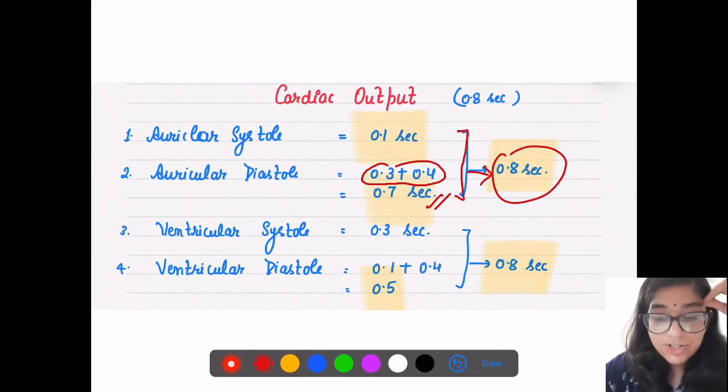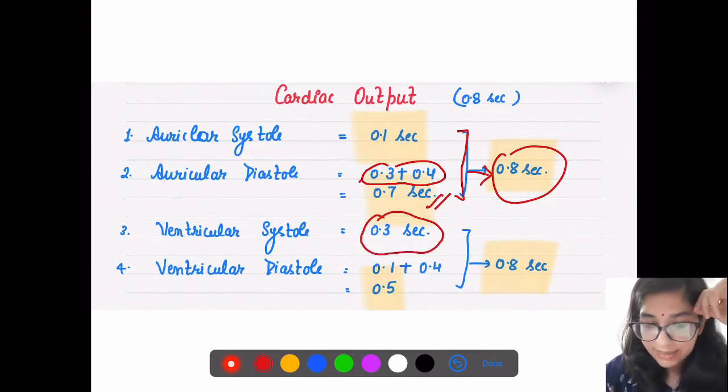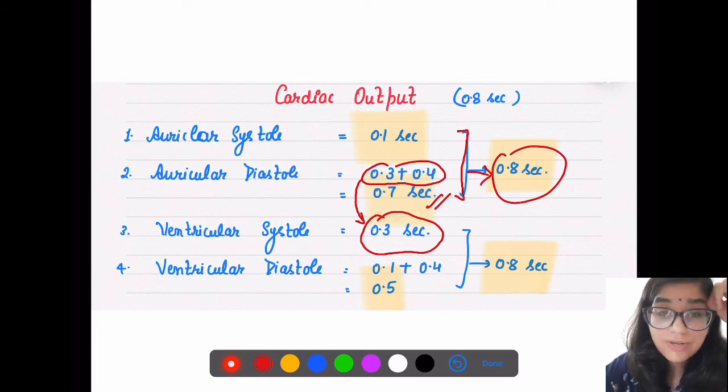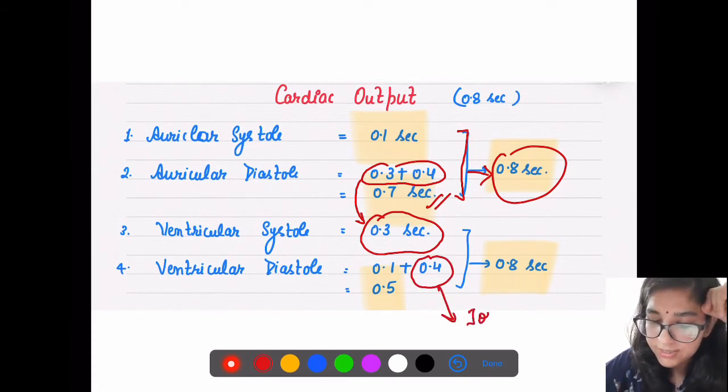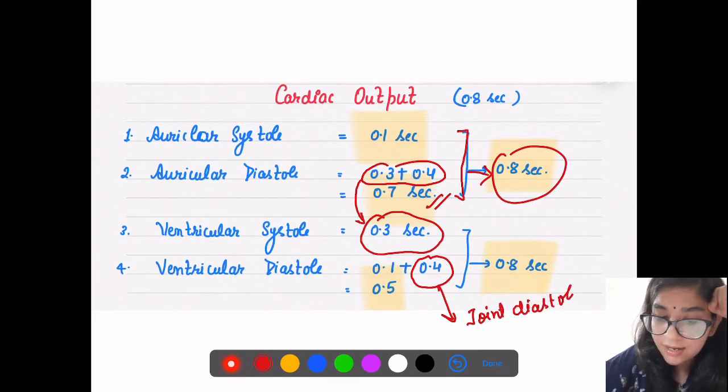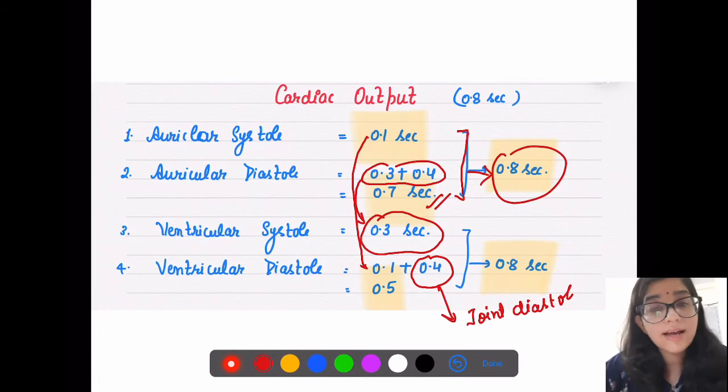Next is the ventricular systole. Ventricular systole is 0.3 seconds, right? And ventricular diastole: one part is 0.4, that is joint diastole. Plus when your auricles are contracting, the ventricles are in relaxed position, so it is 0.1.